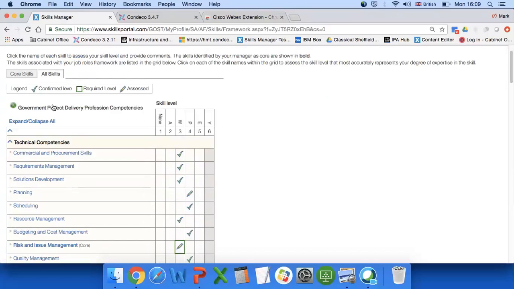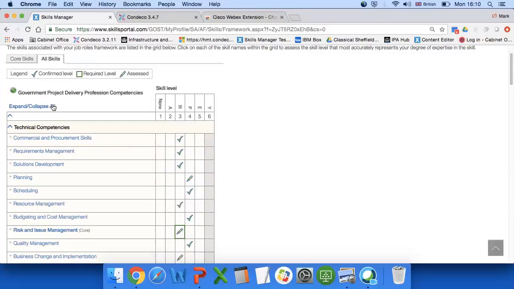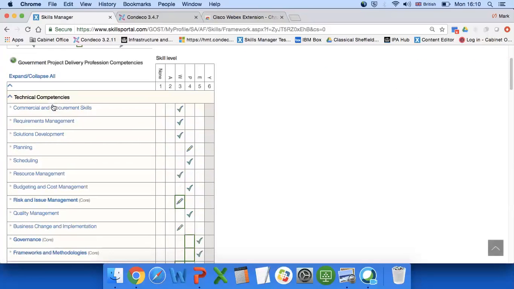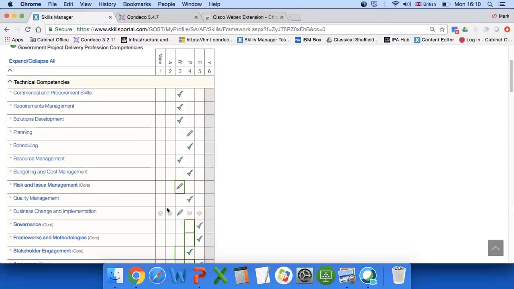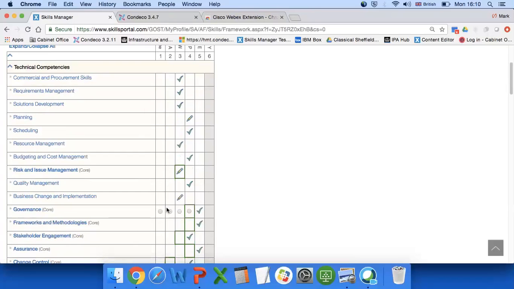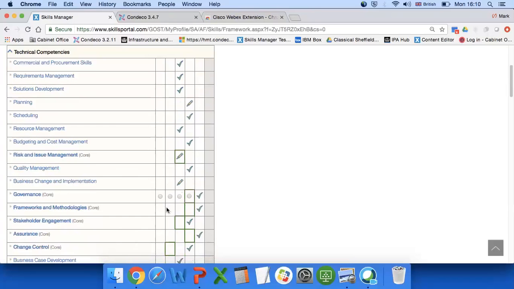Now, one of the things we try to do with GOST is, if you can, align yourself to one of those 20 job roles that I showed you in the framework. Because that will identify what the core skills for that role are. You can see here, next to risk and issue management, it's in bold, it has the word core in brackets next to it and a little green box. The job role I'm showing here is a Grade 7 Governance and Reporting Manager, and the core skills for that role are shown here with the little green box.